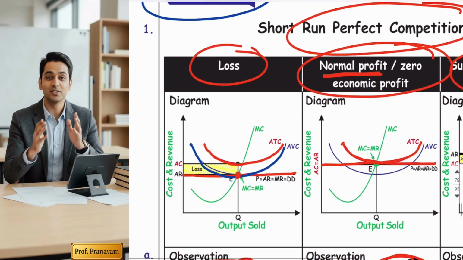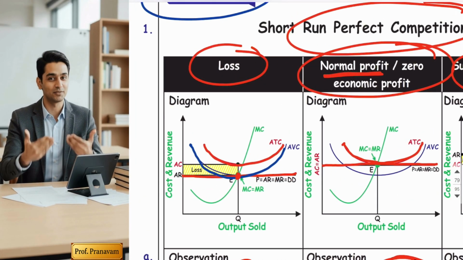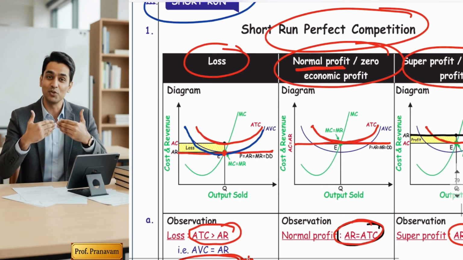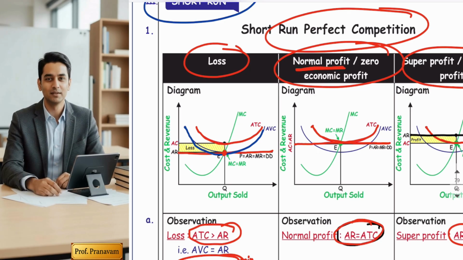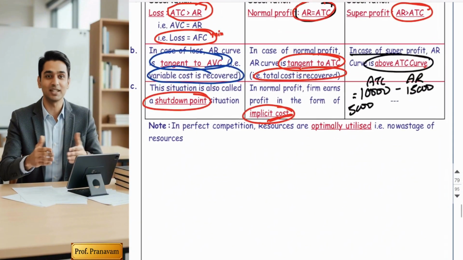So in the exam, if they ask you in case of loss, AR is tangent to which cost, it's AVC. Even if they ask you in case of shutdown, AR is tangent to which cost, it's AVC. So I hope you understood all these points. Yes, one last note is there.